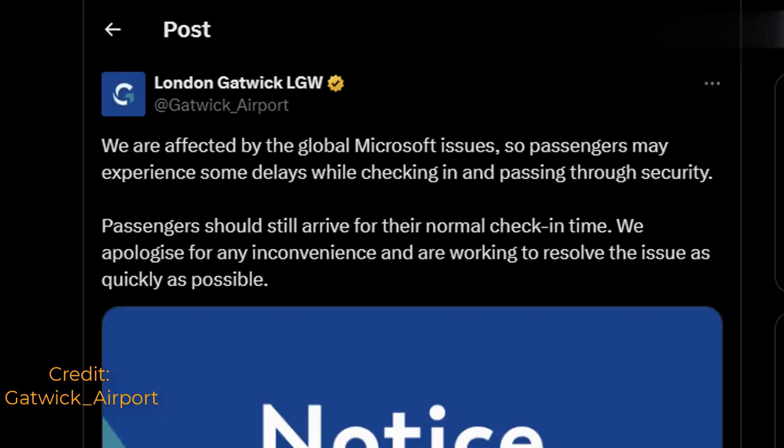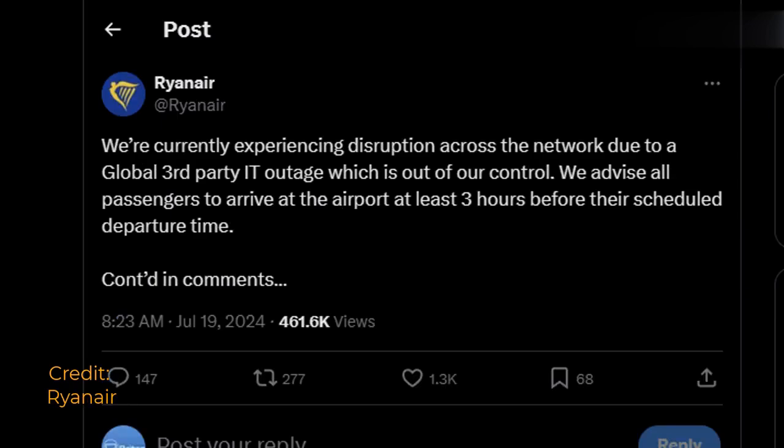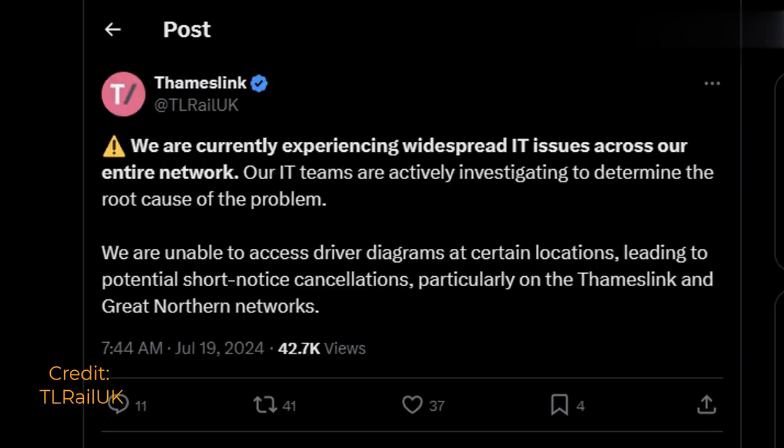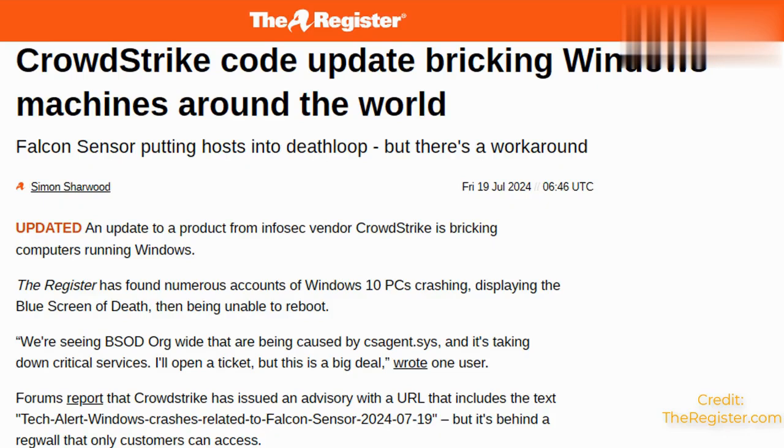Now, also, London Gatwick have also made a post on their X account or Twitter account, and you can see here it's basically telling people that they've been affected. Also, Ryanair have done exactly the same thing. They've been affected also, and as you'd expect, a lot of other companies have as well. Thameslink, which is a railway service here, has also been affected.